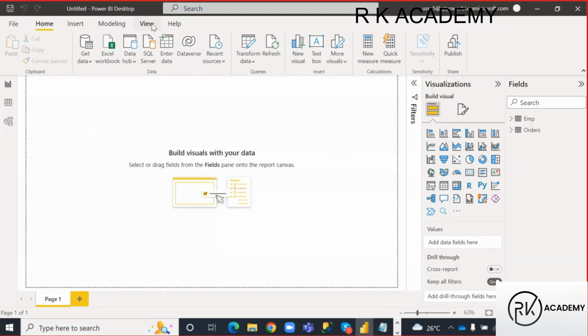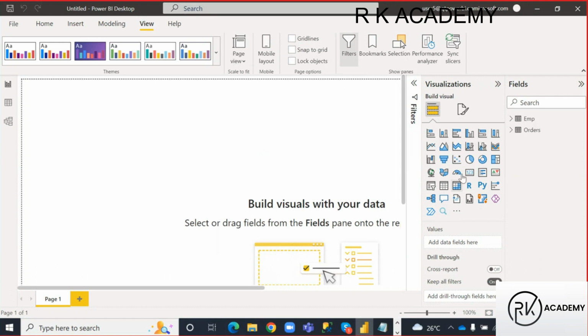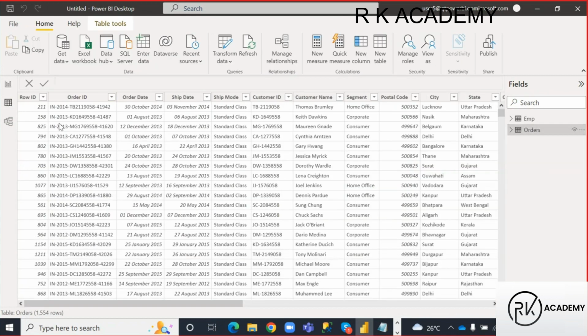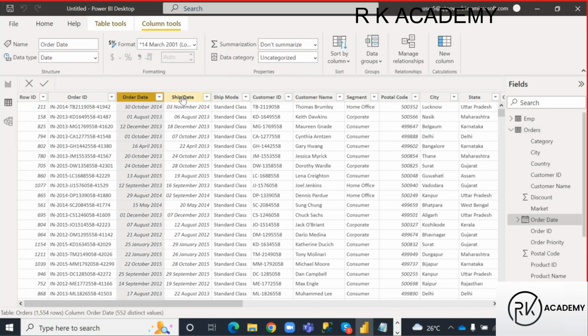Okay, so here, guys, for example, the orders table. If I come to this orders table, all these things are well known, guys. All columns are well known. Row ID means, how many rows does it have? Okay, 1554 rows. Order ID. To purchase a product, we need to place an order, right? Due to that, they will generate a unique order ID. These are the order IDs, and which date you ordered that product, when it was delivered, that is ship date. Okay, ship mode, customer ID. For each customer, they will generate a unique ID. So like this, we have columns, guys.